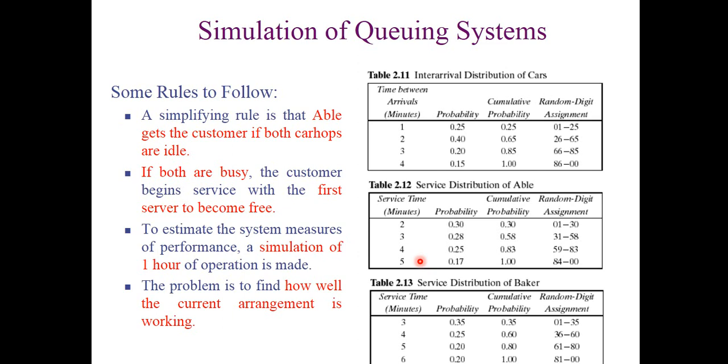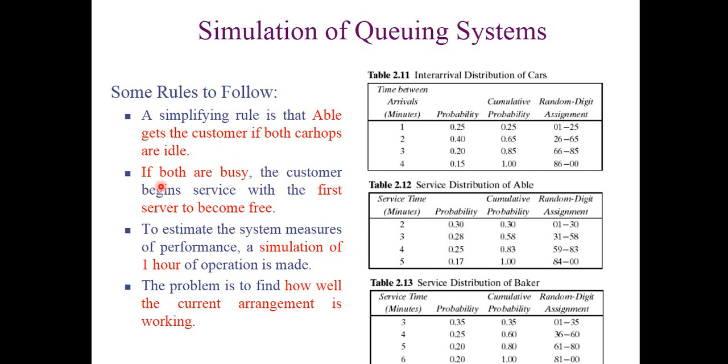Simulation will start with some simplifying rules as well. There are one or two simplifying rules, and we need to consider them, because they have a good impact on the simulation. So let us read down the simplifying rules. The first rule is that Abel gets the customer if both carhops are idle. Suppose both are idle at a particular time, and then a new customer arrives. That customer will be served by Abel, because Abel works a bit faster. So if both are idle and a new customer arrives, Abel serves him. It works like that.